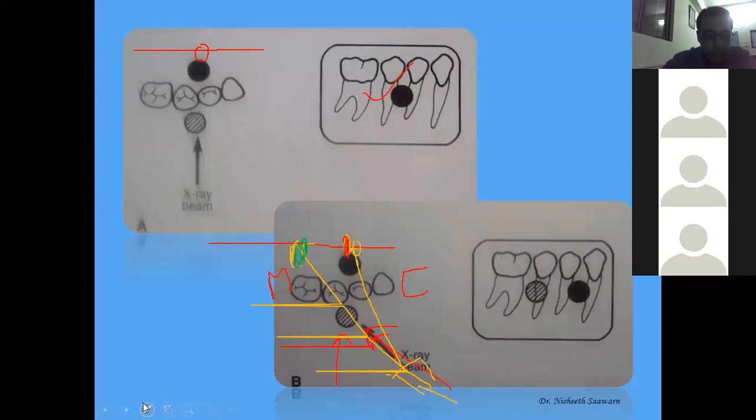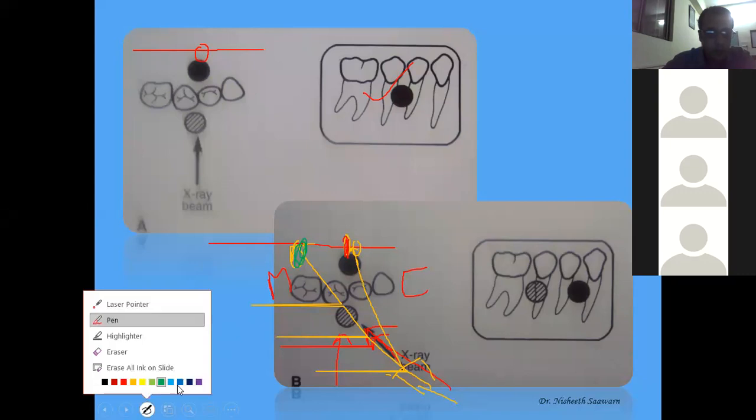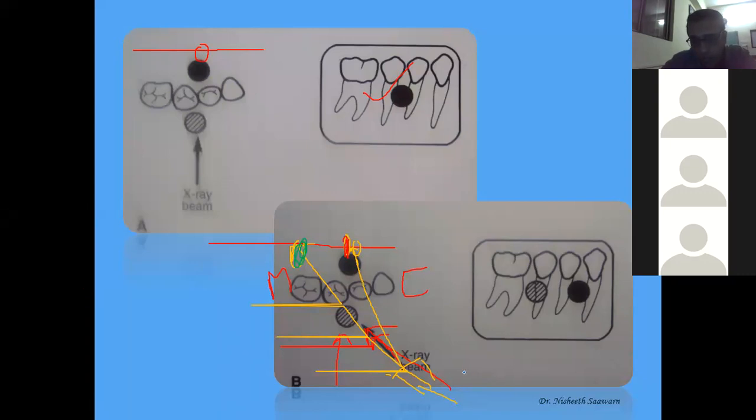So what did we see? We saw that when we moved the angle towards the mesial aspect, right? We are looking from here. Now we have moved here and are looking from the mesial aspect. The image of the lingual object shifted towards the mesial side, and the image of the buccal object moved to the distal side. The object which was on the lingual side moved towards the mesial side, and the object which was on the buccal side moves towards the distal side. In the previous example, they both are at this place.